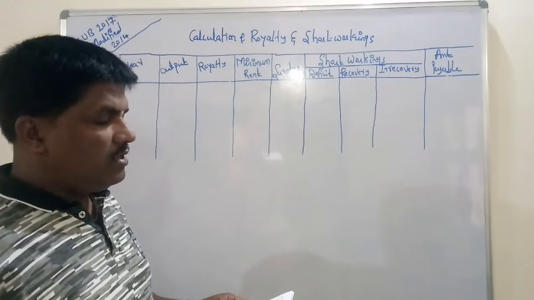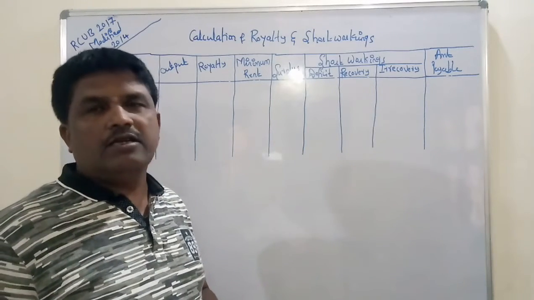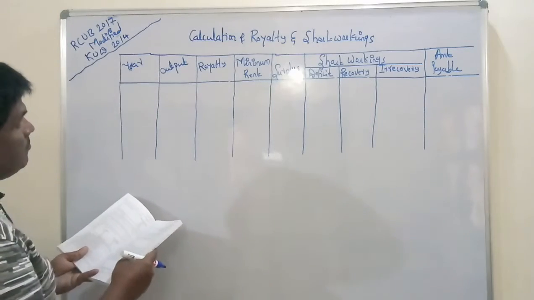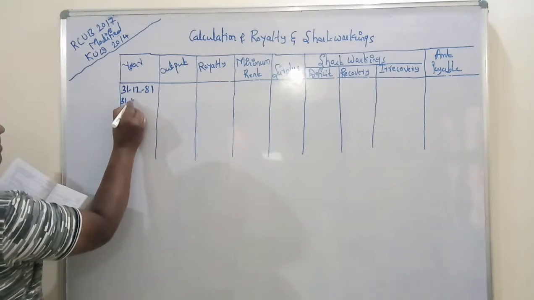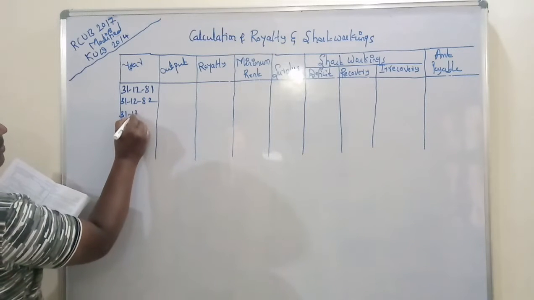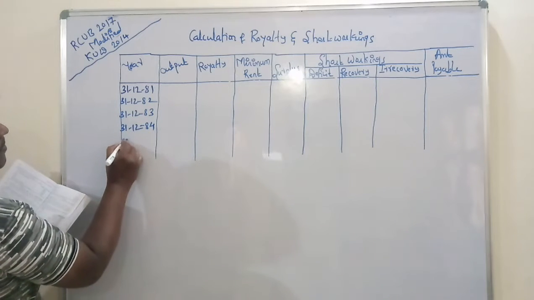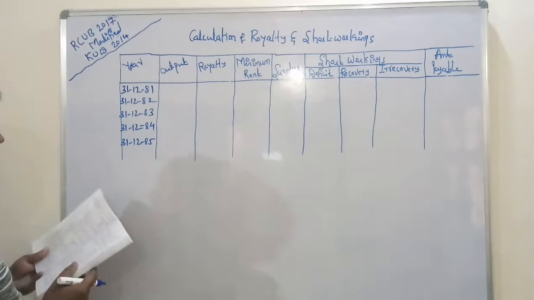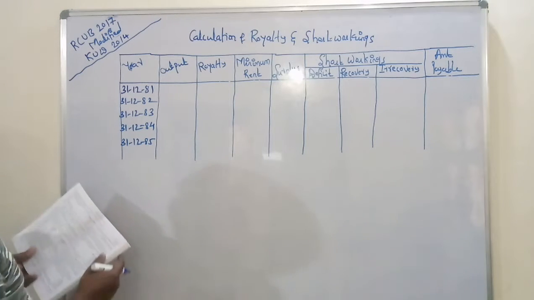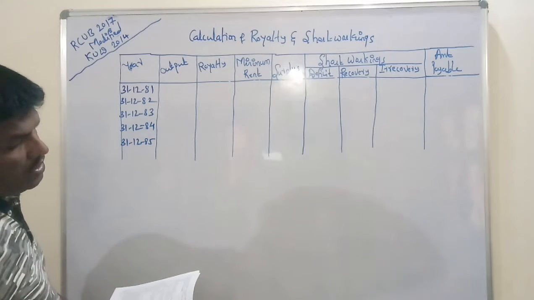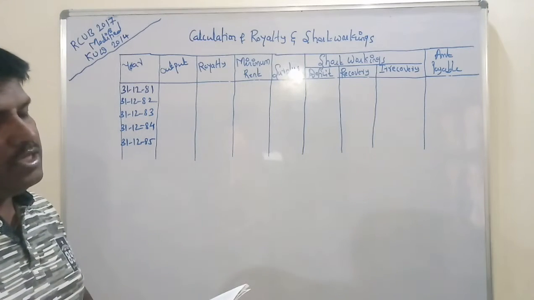It is clearly stated that accounts will be settled on 31st December every year, so take 31st December for all the years: 1981, 82, 83, 84, 85. Totally 5 years of information is there, but in the 5th year there is a strike.